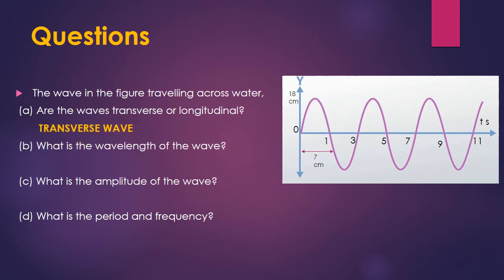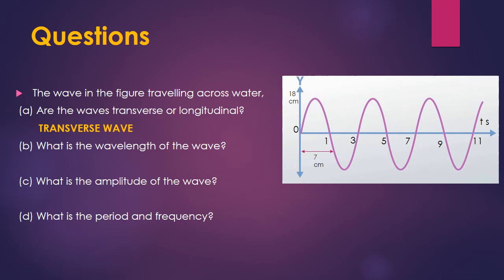Second question, what is the wavelength of the wave? Wavelength is defined as the distance between two similar points on a wave. In this case, he gives us only the half distance, half of the wave.